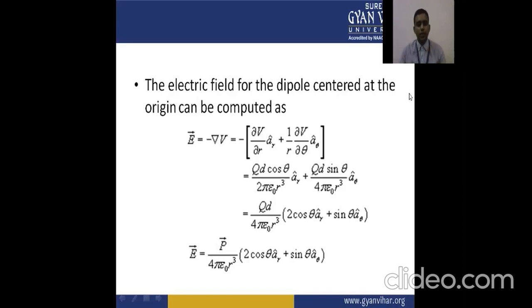The electric field for the dipole centered at the origin can be computed as E equal to minus del V, which is equal to del V upon del R a_r plus 1 upon R del V upon del theta a_theta, which is equal to Q d cos theta upon 2 pi epsilon naught R cube a_r plus Q d sin theta upon 4 pi epsilon naught R cube a_theta.